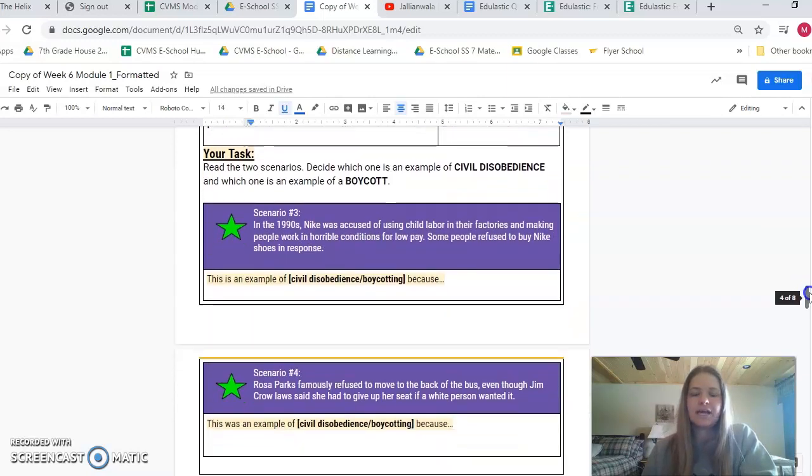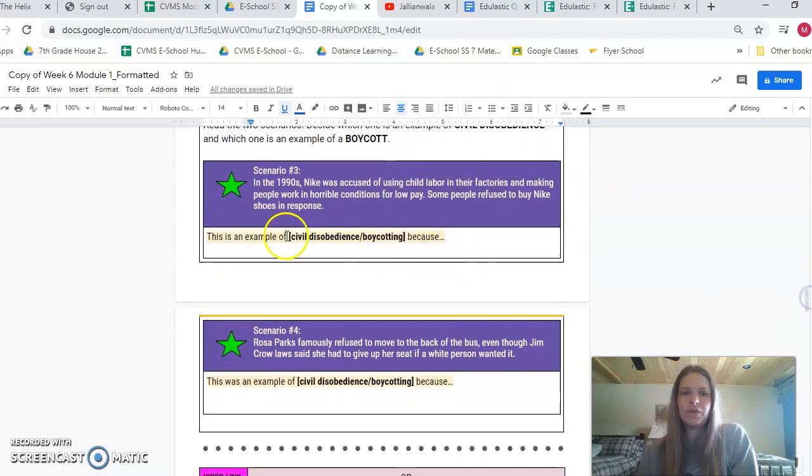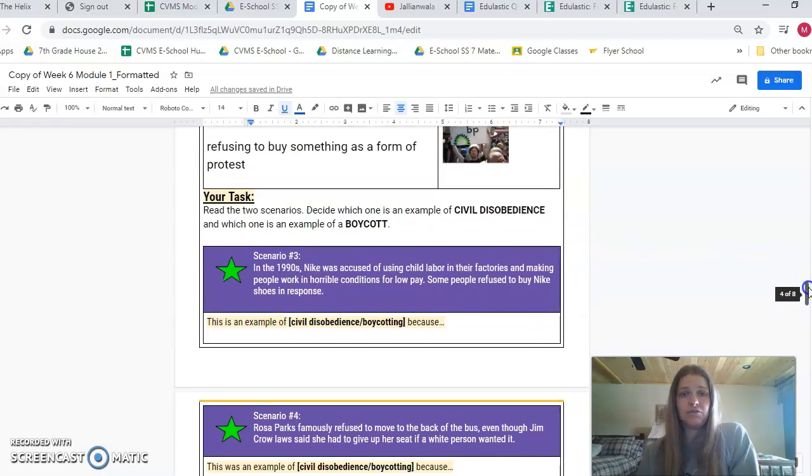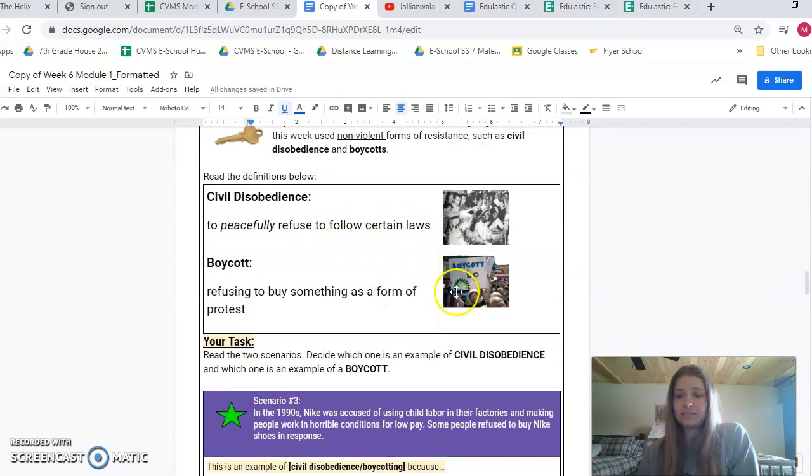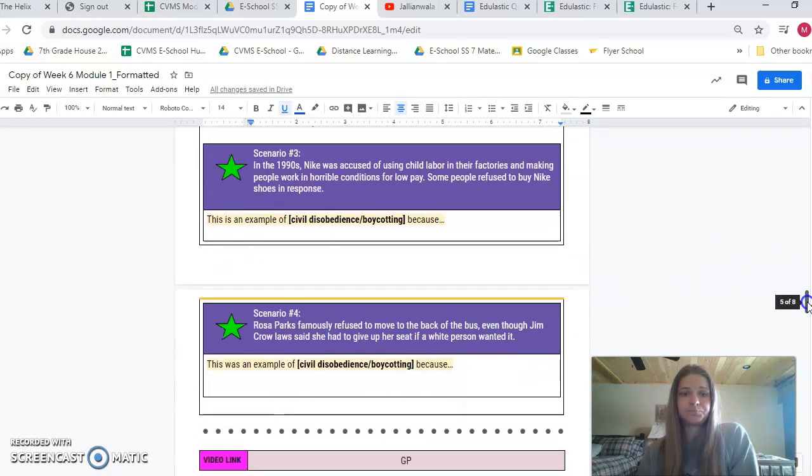So your task is what you just did for the other ones. Read the 2 scenarios and decide which one is an example of civil disobedience and which one is an example of boycott. So scenario 3, in the 1990s, Nike was accused of using child labor in their factories and making people work in horrible conditions for low pay. Some people refused to buy Nike shoes in response. So is this an example of civil disobedience or boycotting? If you need help, you can go back to these terms up here.